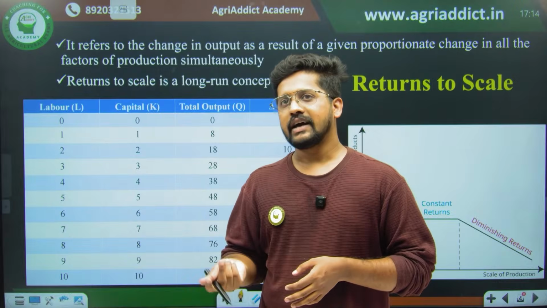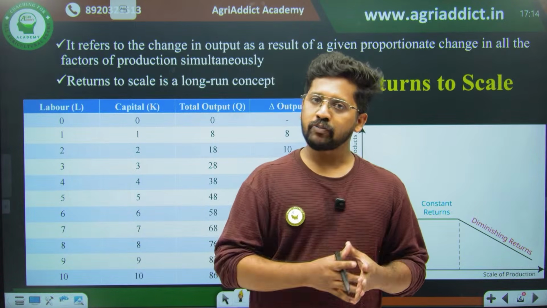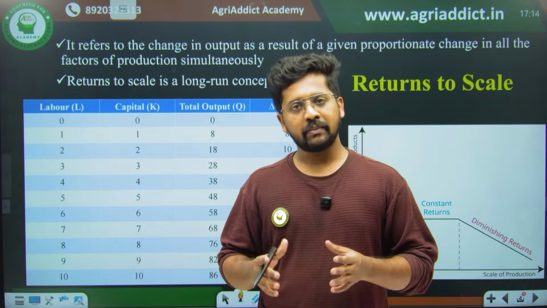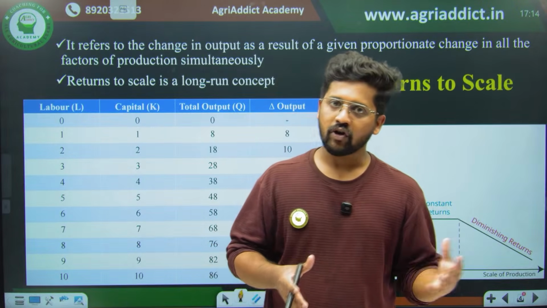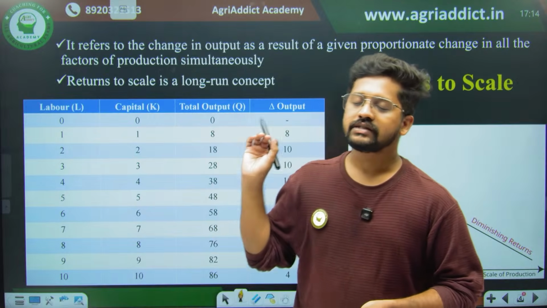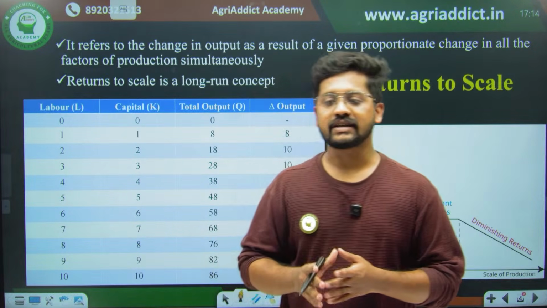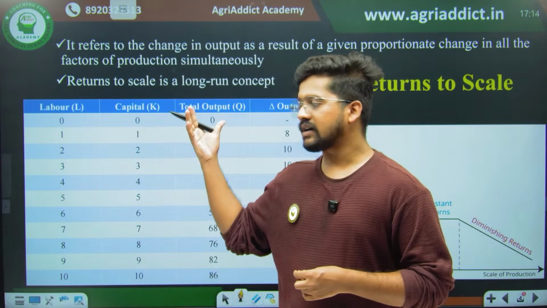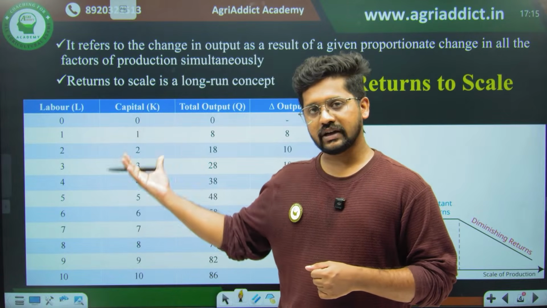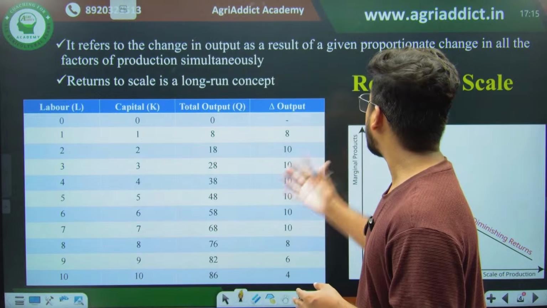Everywhere we dealt with a single input to a single output, or a combination of inputs to a desired output, or a fixed input level with a combination of outputs. But finally, in the long run, we checked the long run production function, which is none other than returns to scale. We try to increase all the variable resources together, and we have seen how the output changes, which is your returns to scale.